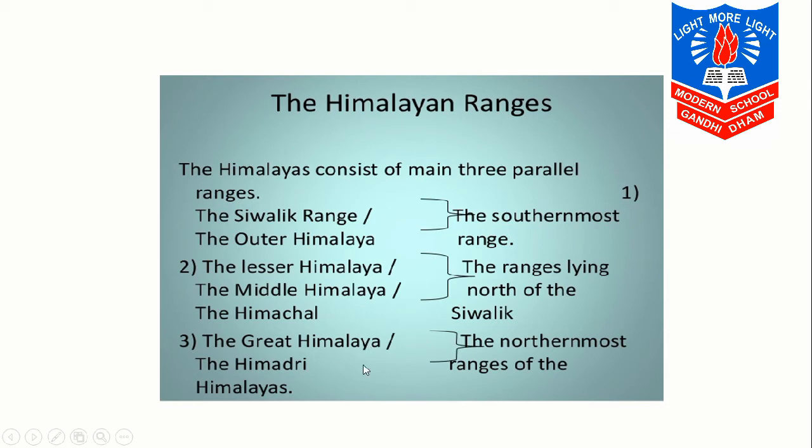The first one is the Greater Himalayas. They are towards the northmost, and are also called the Himadri mountains. The second one is the Lesser Himalayas, the Middle Himalayas, or the Himachal. And the last one is the Shivalik range, the southernmost range. The Shivalik range is also called the Outer Himalayas.